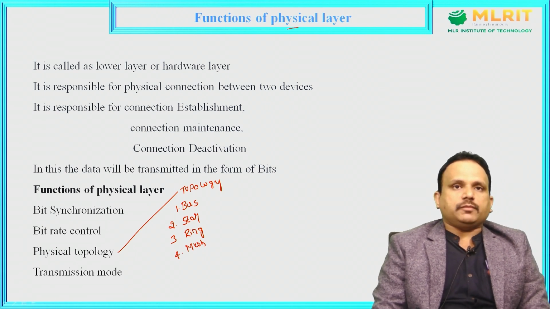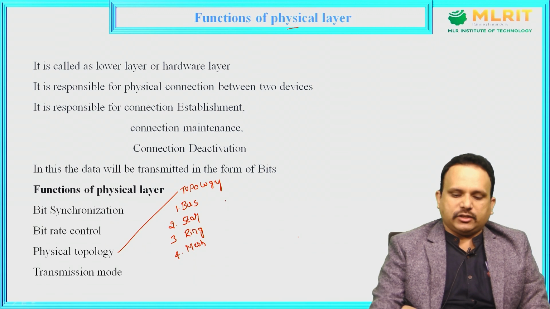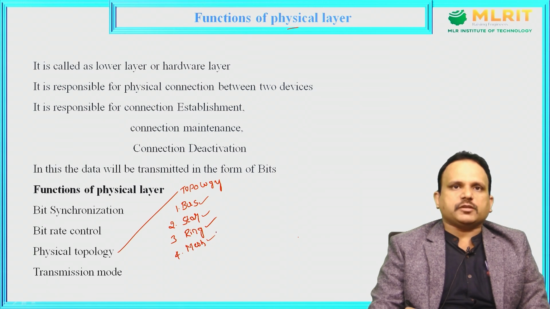So the arrangement of the systems might be in the form of a bus, or in the form of a star, or in the form of a ring, or in the form of a mesh. It is the responsibility of the physical layer to identify how the systems must be arranged in the network. So this physical topology is also one of the responsibilities of the physical layer, which clearly specifies the flow of information and in what fashion each and every network is arranged.